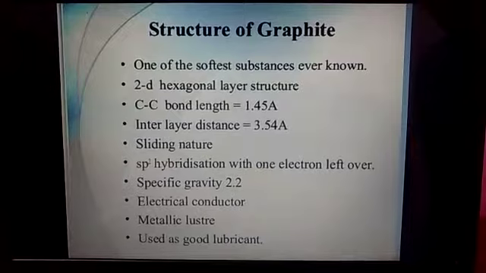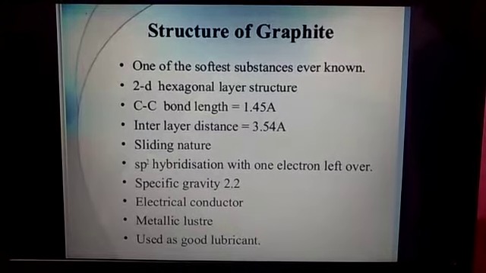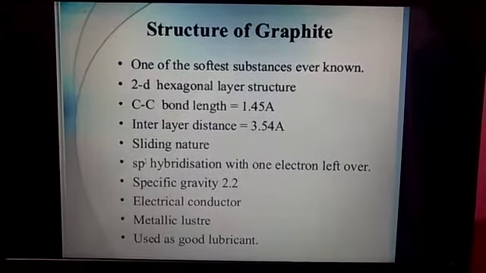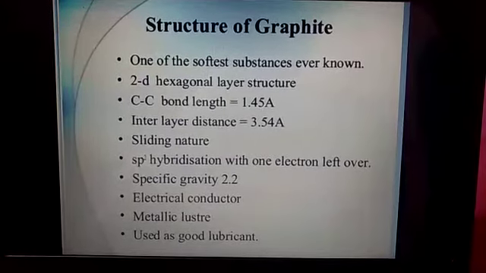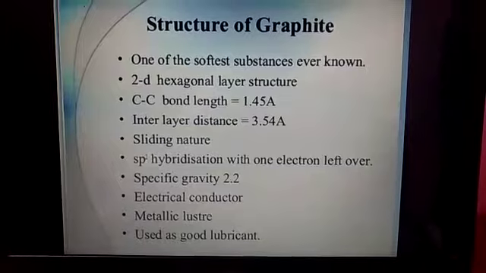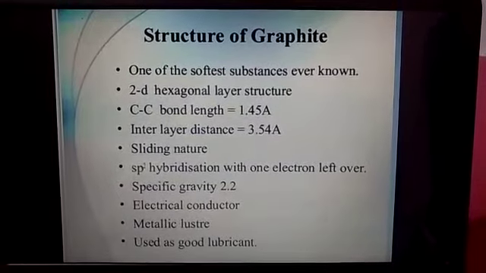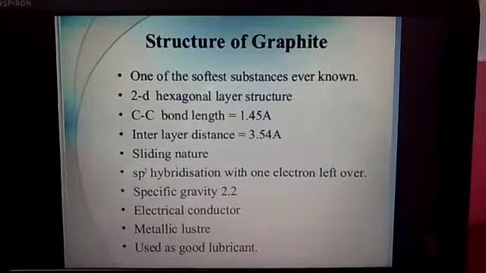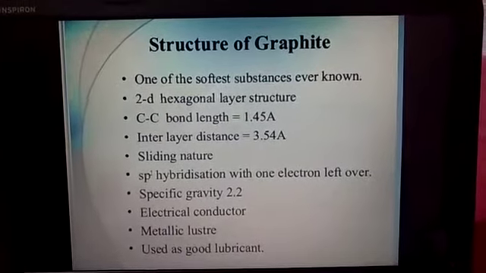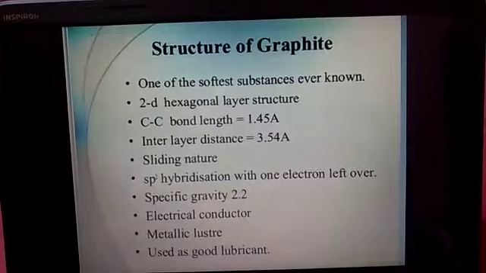And we know that in graphite, one carbon atom is attached to three other carbon atoms in a ring structure, due to which the electrons of the carbon atoms in the hexagonal ring are free to move. Therefore, graphite is a covalent solid. It is soft and a good conductor of electricity.